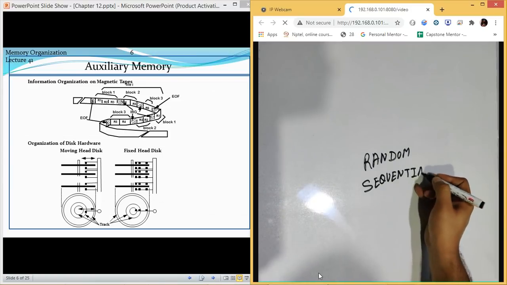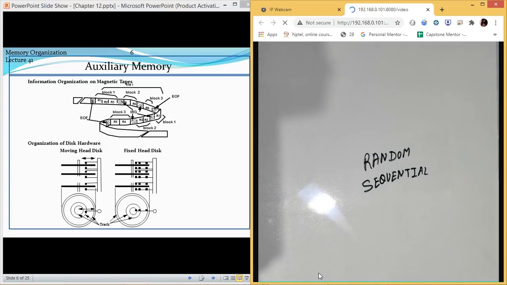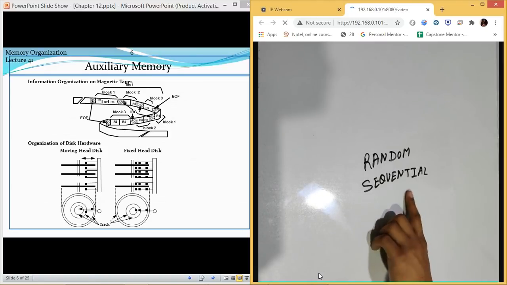Now, what is the difference between random and sequential? In the case of random memories, we can access any content at any location inside that memory at any time. Whereas in the case of sequential, we need to fast forward or reverse the disk or the tape to read that particular block of data. So if we want to read a certain portion of that file, then we need to move it forward or reverse, the same as with the audio cassettes or video cassettes which we were using earlier. They were all coming under sequential types of memories.